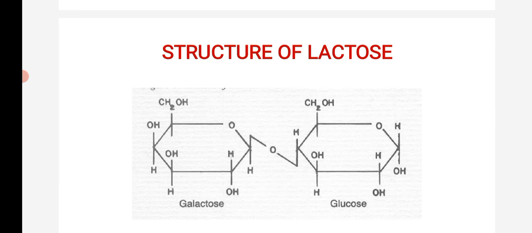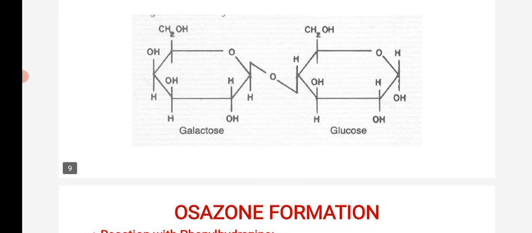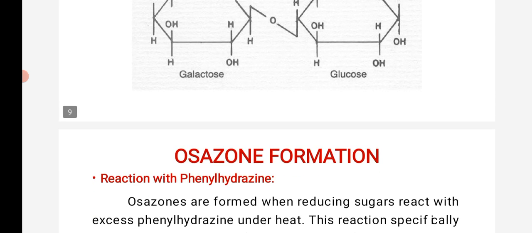It's a combination of galactose as well as glucose. Both of them have the same molecular formula, C6H12O6, but the linkage is a beta 1,4 glycosidic linkage. Yes, so next we will move on to the osazone formation.